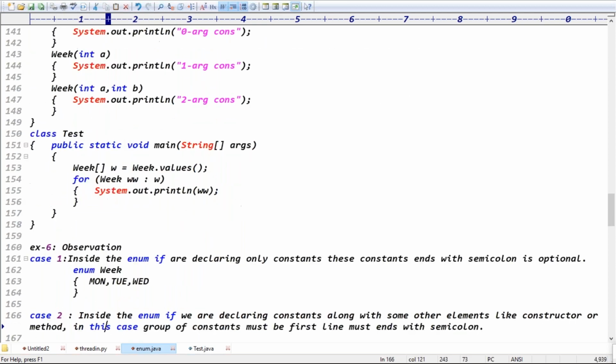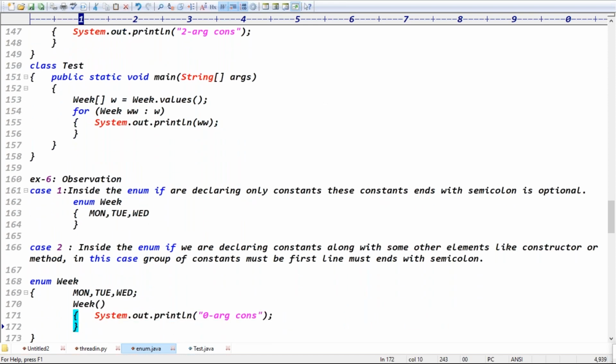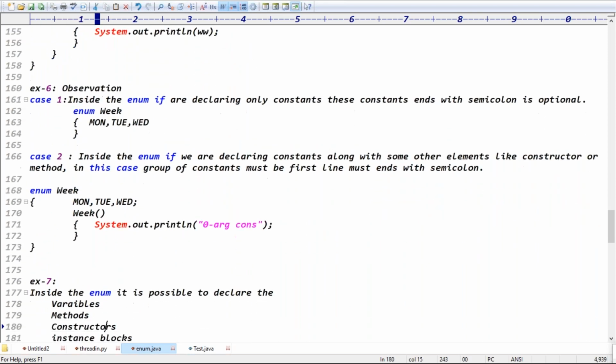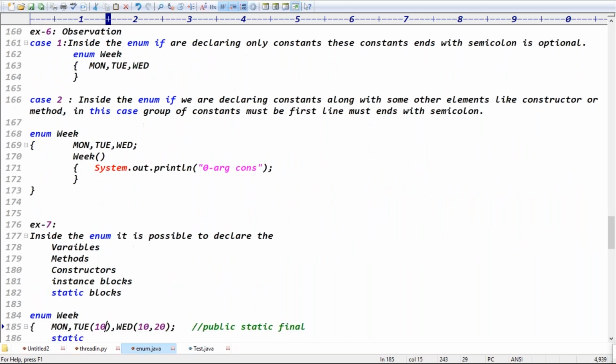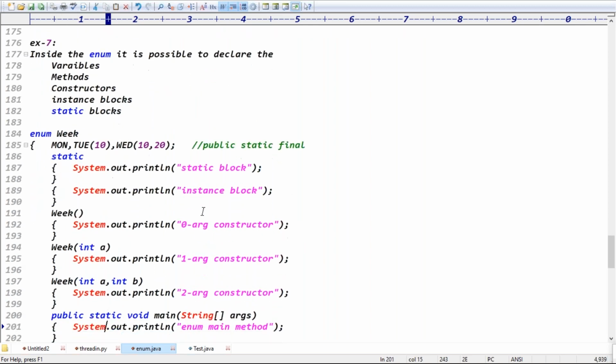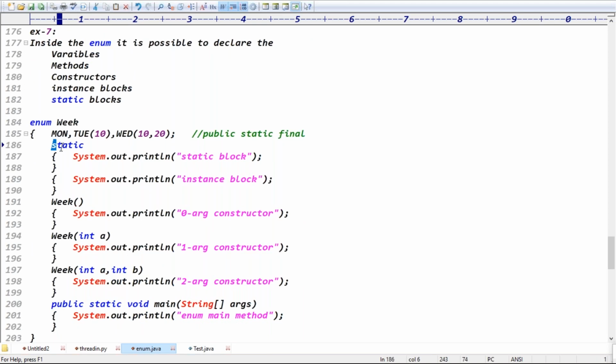Example 6: inside the enum, if you declare only constants, the semicolon at the end of the constants is optional. If we declare other elements, in that case the constants must be on the first line and must end with a semicolon, right? Exactly. Example 7: inside the enum it is possible to create variables, methods, constructors, blocks and all, right? Yeah. If static constants and a static block are there, whichever we declared first is executed first. That's why these 3 constants are executed first.